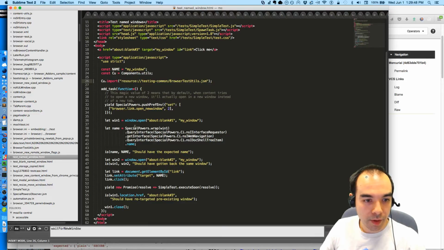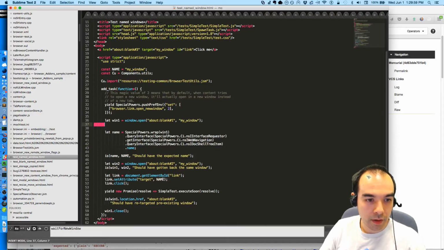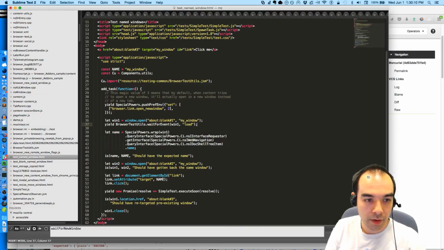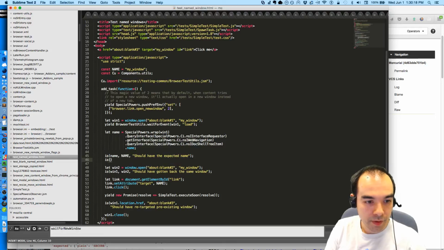Push pref env, window open window. Yield browser test utils dot wait for event win1 load. Should have expected name is win1 dot location dot href about:blank. So we expect that URL.